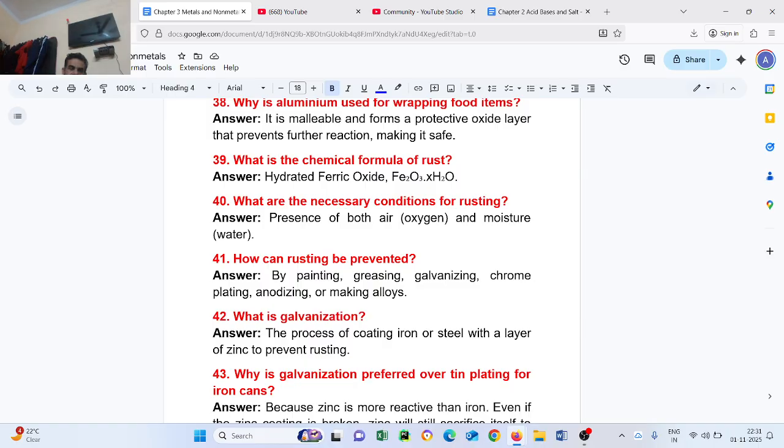Question number 42. What is galvanization? The process of coating iron or steel with a layer of zinc to prevent rusting.